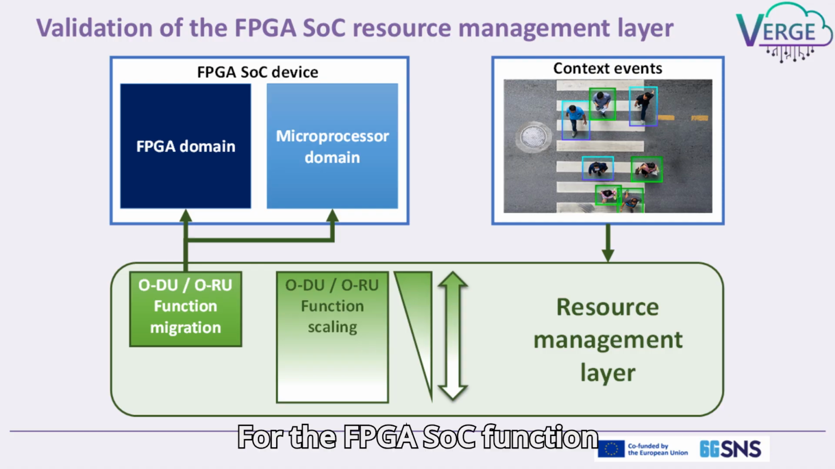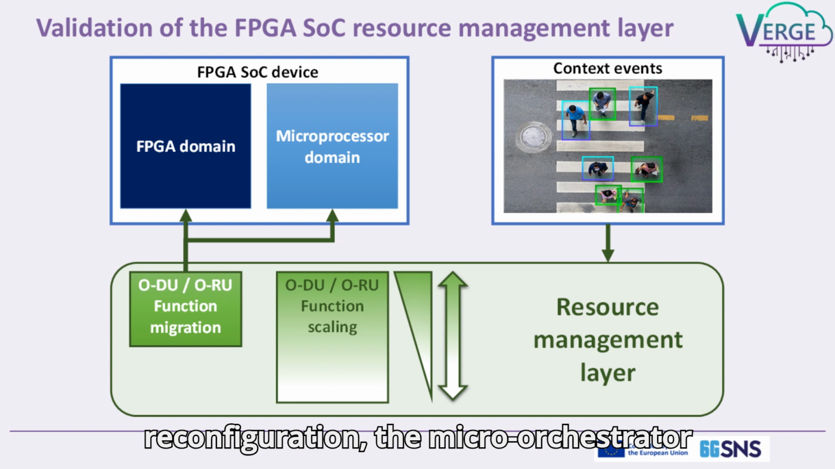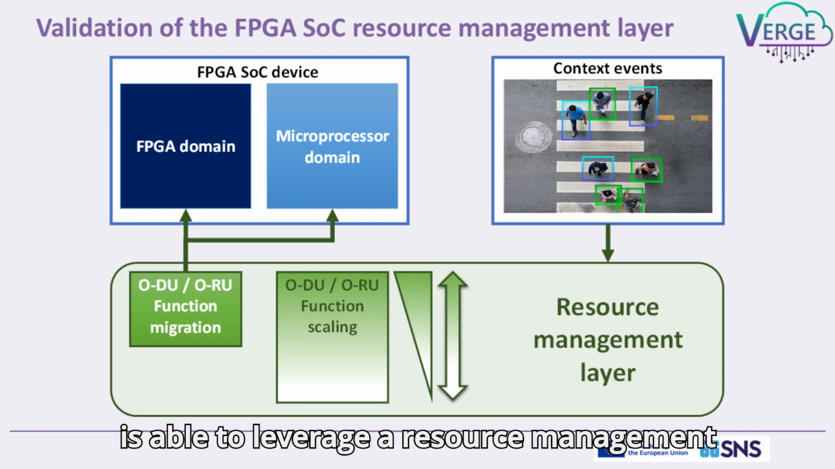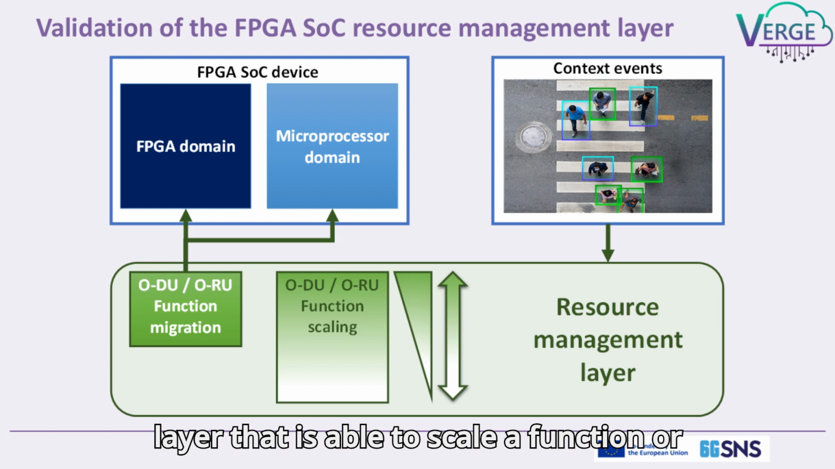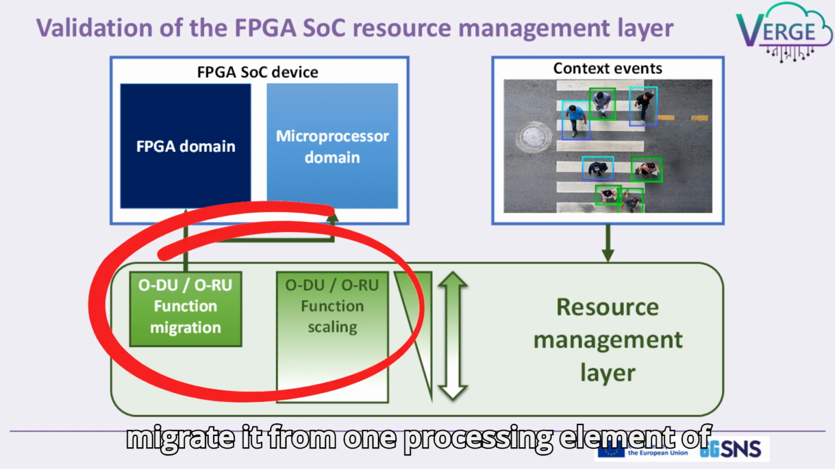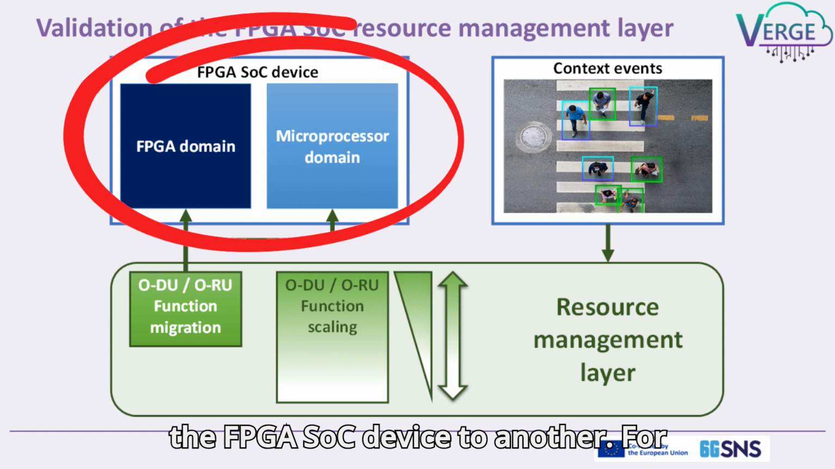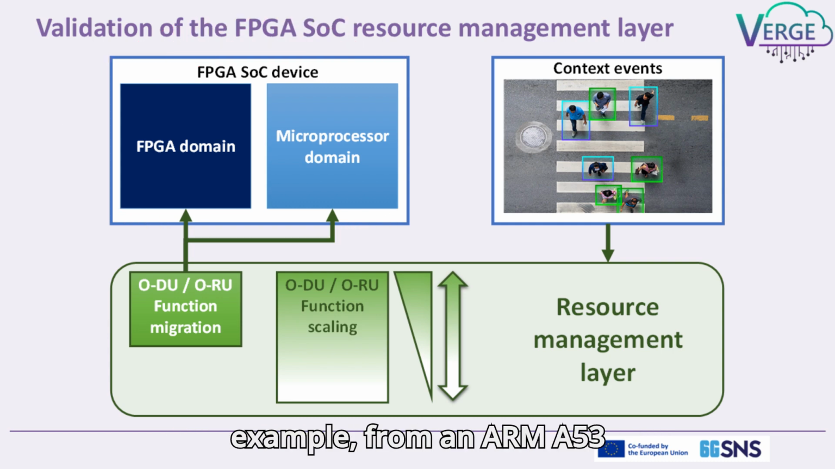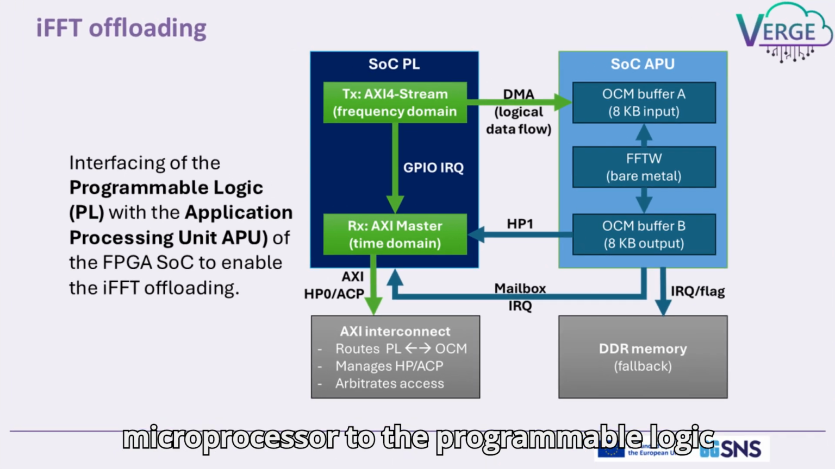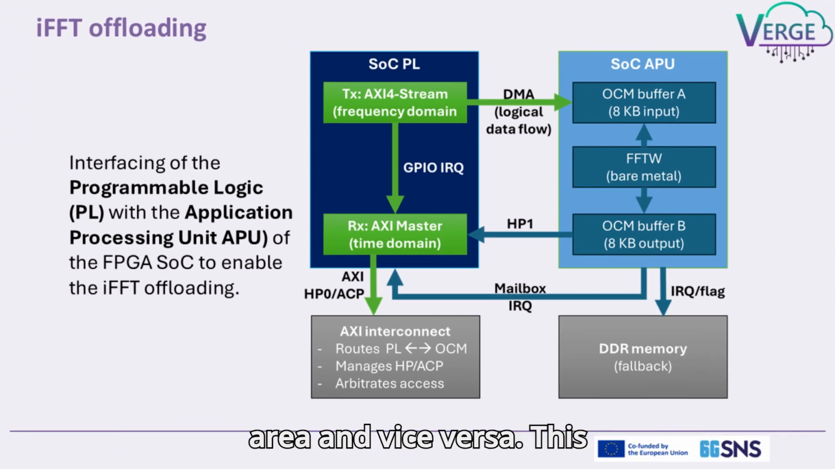For the FPGA SoC function reconfiguration, the micro-orchestrator is able to leverage a resource management layer that is able to scale a function or migrate it from one processing element of the FPGA SoC device to another. For example, from an ARM A53 microprocessor to the programmable logic area, and vice versa.